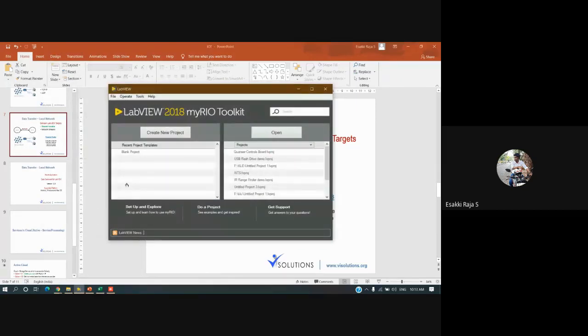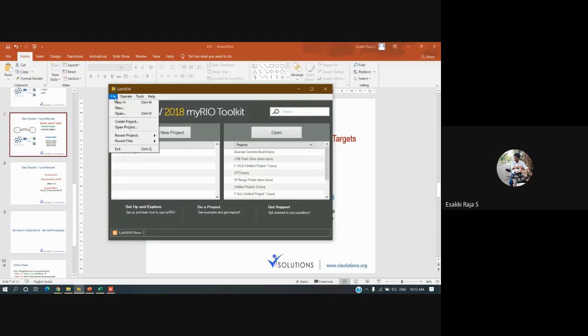Usually if you want to develop any LabVIEW program, we directly create a VI. But whenever we need to use a shared variable, we can't do it like that. First, we have to create a project. In the project, we have to create a shared variable. Only then can we use the shared variable in a VI. So we can't create a VI directly; we have to create a project, and in the project we need to create a shared variable. Then we can use the remaining part.